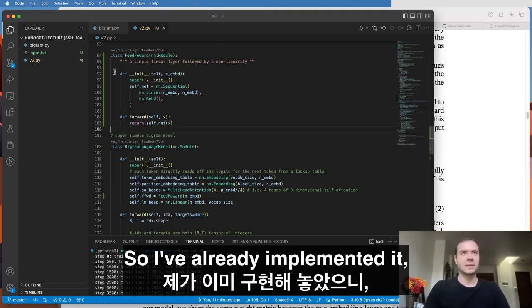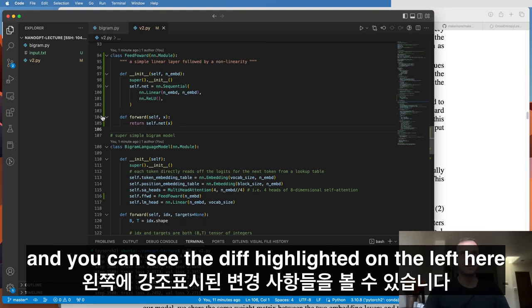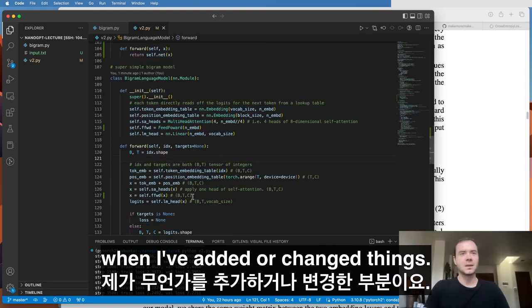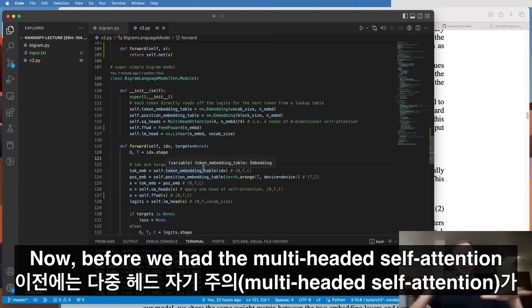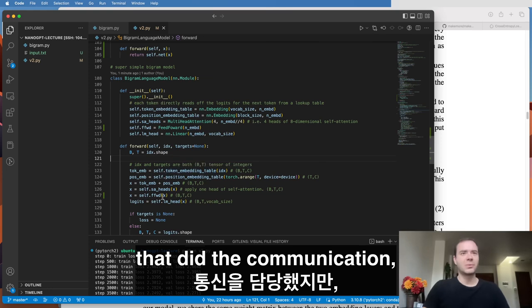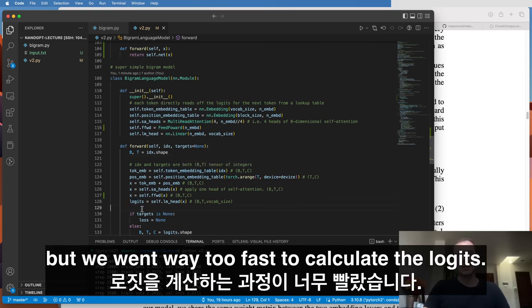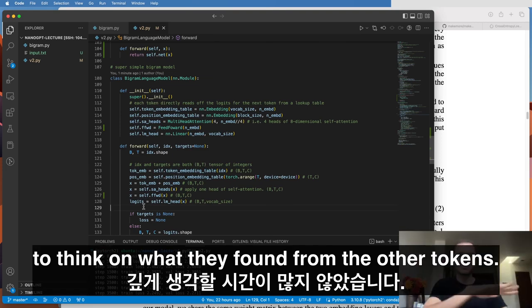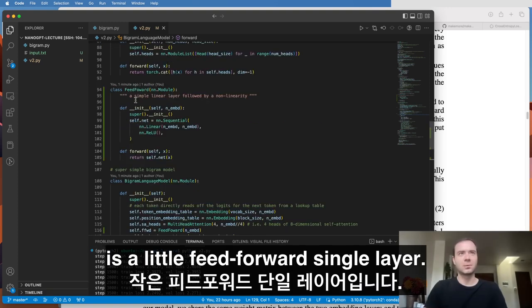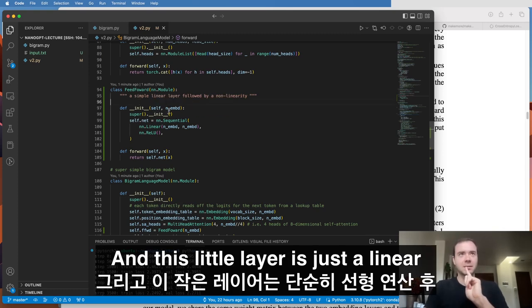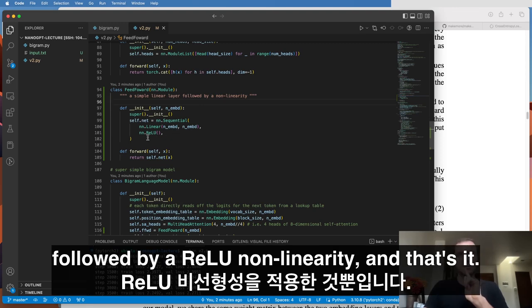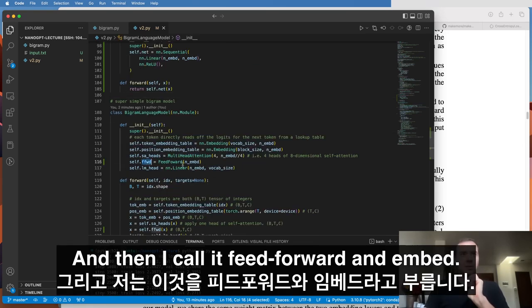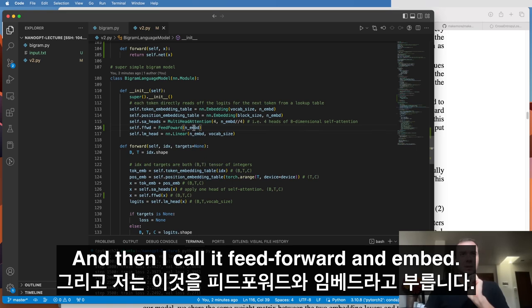I've already implemented it, and you can see the diff highlighted on the left where I've added or changed things. Before, we had the multi-headed self-attention that did the communication, but we went way too fast to calculate the logits. The tokens looked at each other, but didn't really have time to think on what they found from the other tokens. So what I've implemented here is a little feed-forward single layer. This little layer is just a linear followed by a ReLU nonlinearity, and that's it. I call it feed-forward and embed.